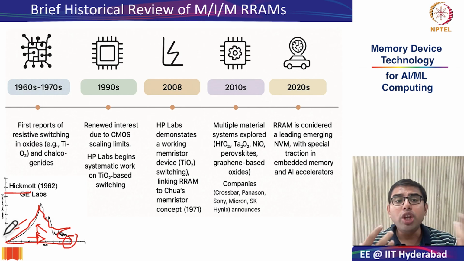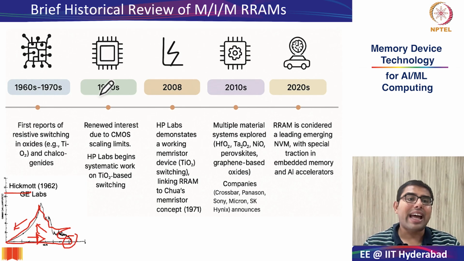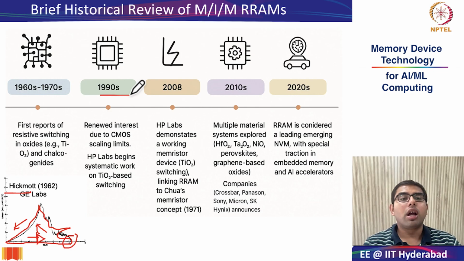There was renewed interest in the 1990s in resistive RAMs, because making scalable memory devices is a challenge, and HP Labs was the first to begin work on TiO2 based switching devices.